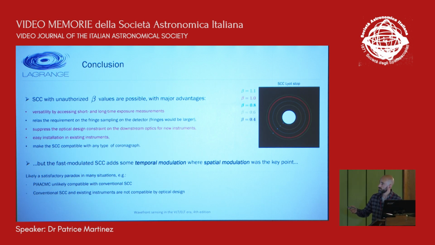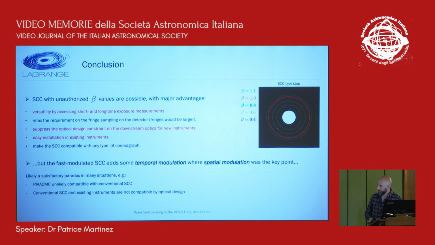The more important ones are the versatility it offers by accessing short-time exposure measurements in addition to long-time exposure measurements. It suppresses the optical design constraint on the downstream optics for new instrument installation, and it makes easier the installation of the SCC in existing instruments, because most of the time the footprint diameter of the optical beam is not compatible with the SCC.